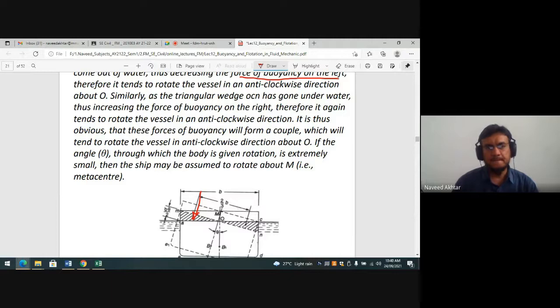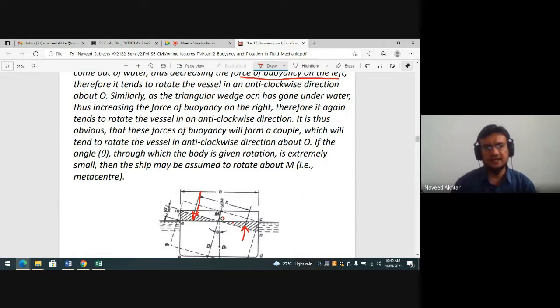Then similarly, as the triangular wedge OCN on this side has gone underwater, the force of buoyancy increases. So here the force of buoyancy will increase. What happened: here it is decreasing, here it is increasing.